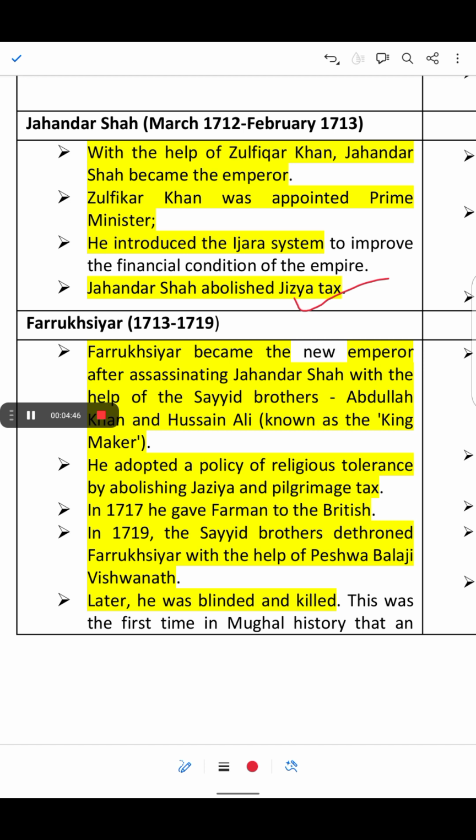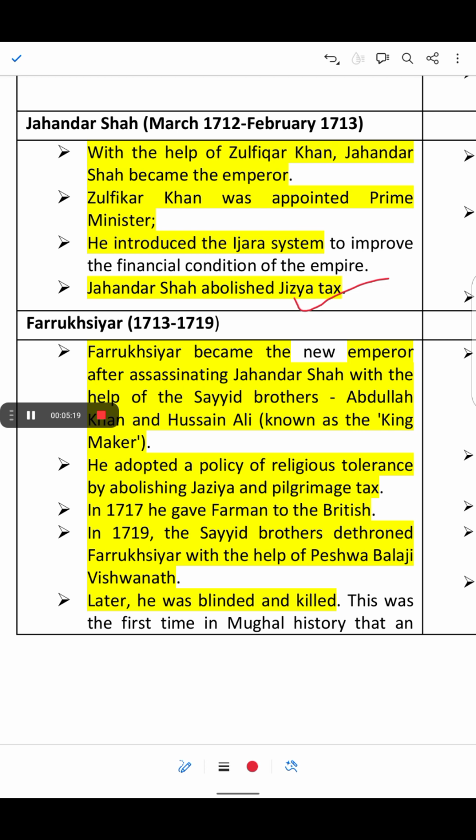After Jahandar Shah came Farrukh Shiar, from 1713 to 1719. Many rulers came after Aurangzeb and the rulers were changing frequently, because the empire was very unstable. So next is Farrukh Shiar. We have already learned that Farrukh Shiar was famous because he gave the Farman. So let's study about him.